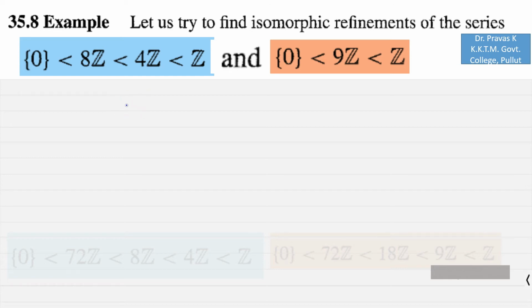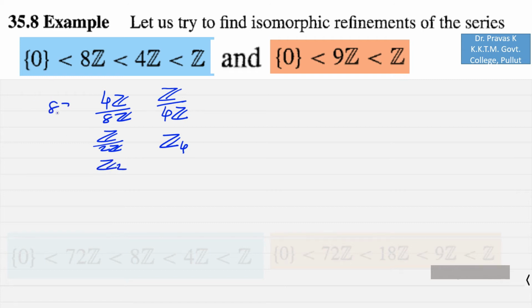Because if you look at the factor groups, z over 4z is isomorphic to z4, 4z over 8z is isomorphic to z over 2z, that is z2, and 8z over set 0 is isomorphic to 8z.